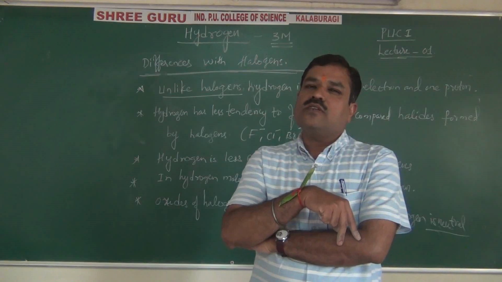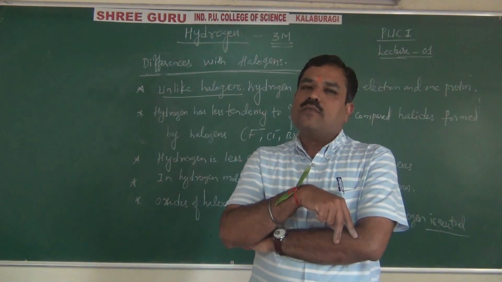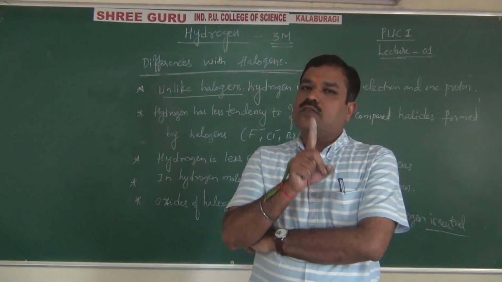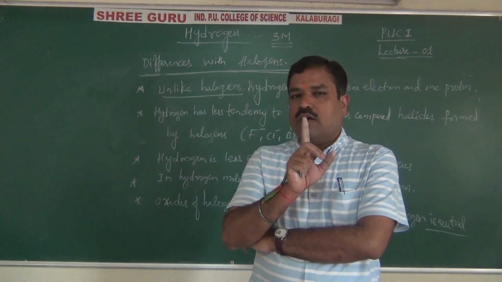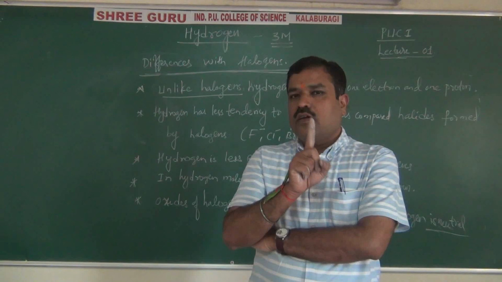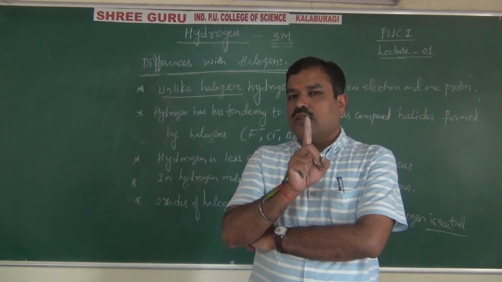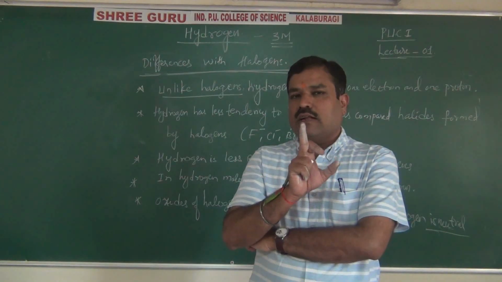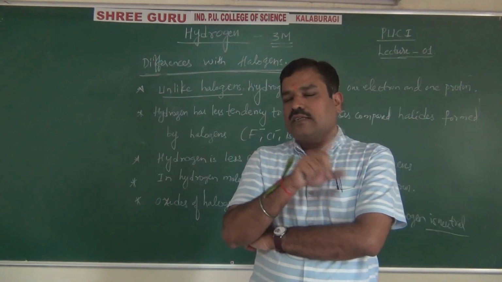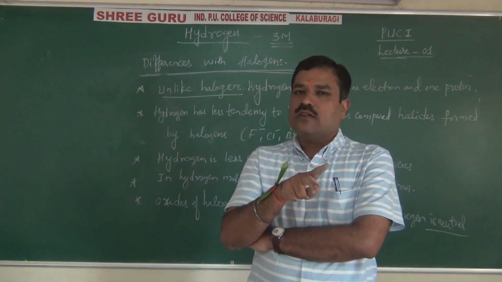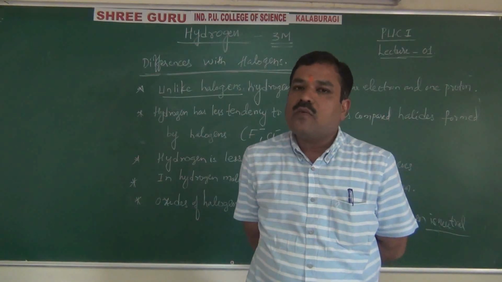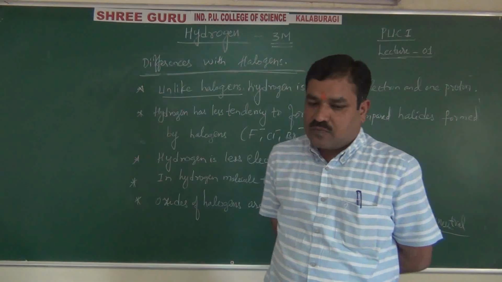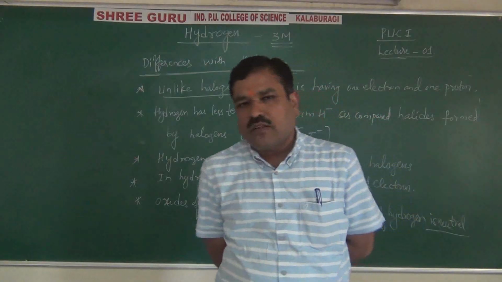Still today its position is not clear. That's why it is kept at the top, the first element with atomic number 1. It contains one proton in the center of the nucleus and one electron in the extra nuclear part. Right, students? So this is the first introductory part of hydrogen. It is very simple.